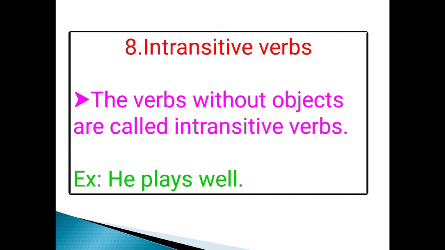Intransitive verbs. The verbs without objects are called intransitive verbs. For example, he plays well. There is no object in the sentence. So, in this sentence, play is an intransitive verb.